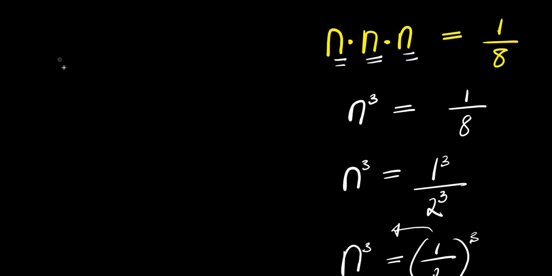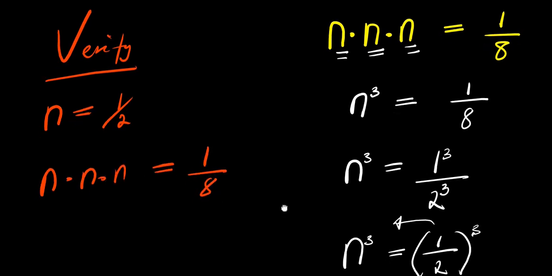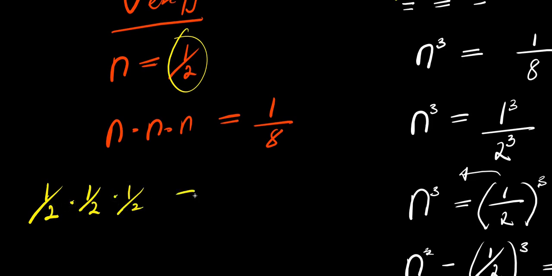So let's verify that. We have n equals 1/2. So we have n times n times n equals 1/8. So we have 1/2 for n. That means we have 1/2 times 1/2 times 1/2 equals 1/8.